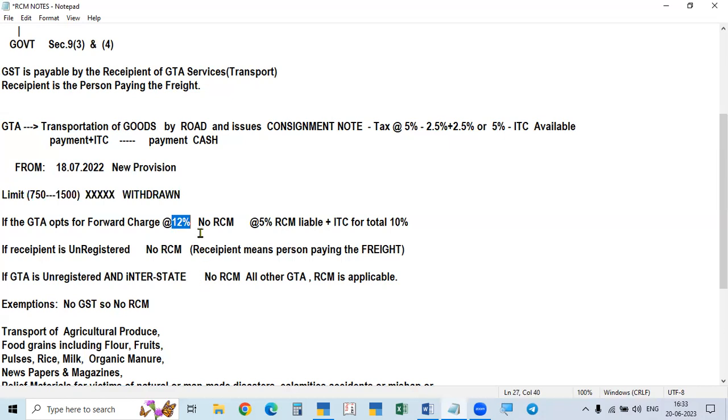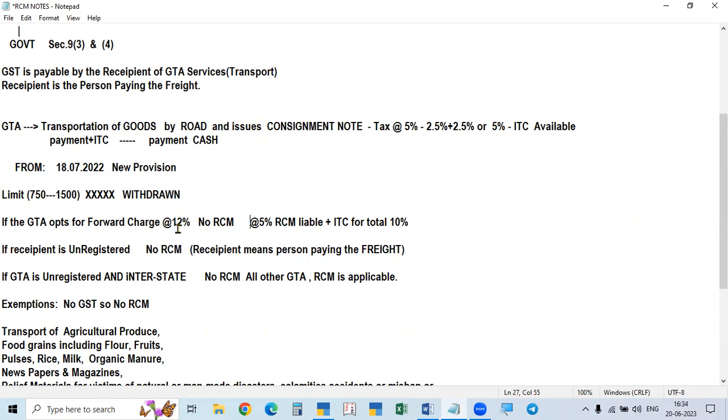The GTA will collect from the recipient only. That's why the 12% is paid to the GTA and paid to government through him, and the recipient can claim ITC. But under RCM, he need not pay anything. Okay, that's it. Or the transporter has the option to collect only 5%. Under 12%, there's another condition, but he's not bothered about that.